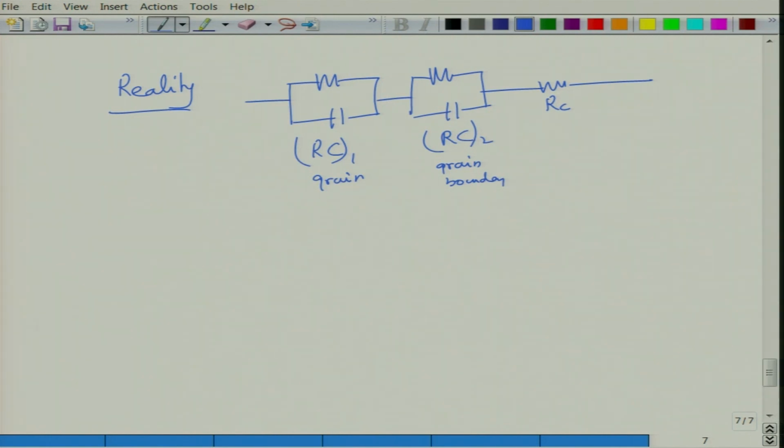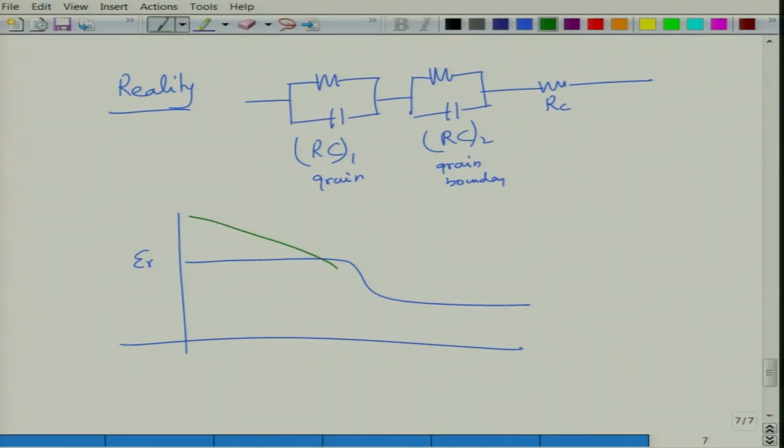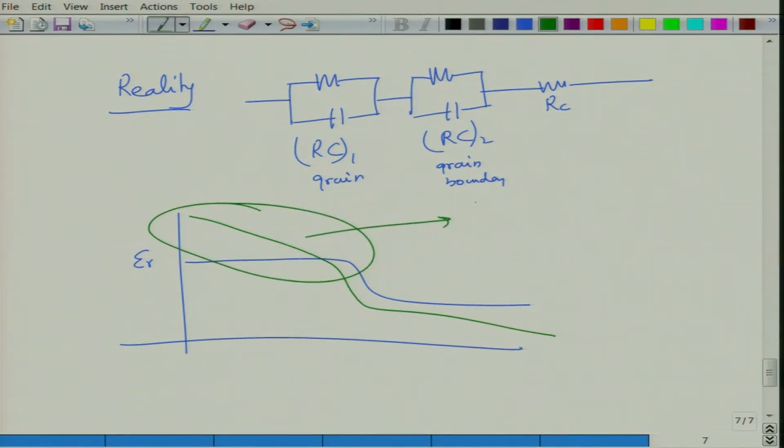This happens especially in polycrystalline materials or materials with a lot of defects, where resistances and capacitances vary dramatically. As a result, you need to separate out the resistive contribution and the capacitive contribution. So, for example, when you see the dielectric constant variation as a function of frequency, ideally it should be like this, but in most cases you will obtain a behavior which is like this. This decrease of the dielectric constant as a function of frequency suggests that you have extrinsic contributions.